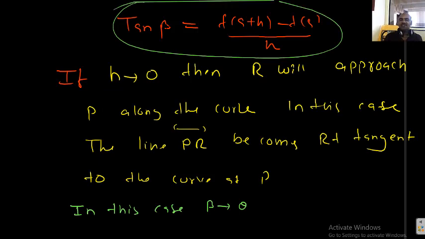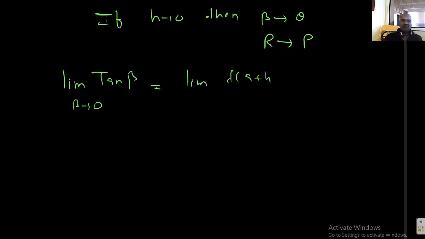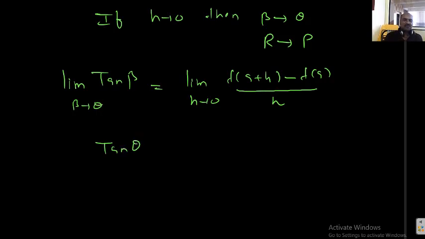So beta is changing, no? I want to find the limiting value of tan beta, but beta tending to theta. That is the same as the limiting value of this fraction where h is tending to 0. So that is what I can say, tan theta equals the limiting value of f(a+h) minus f(a) by h.